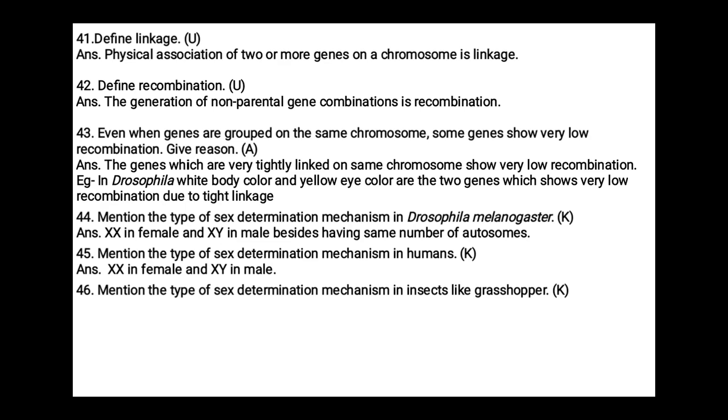Mention the type of sex determination mechanism in insects like grasshopper. XX female and XO male.